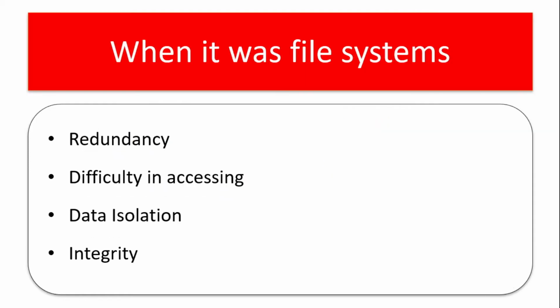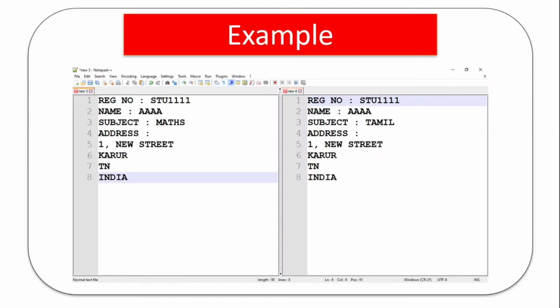Then difficulty in accessing. Imagine the same scenario. If I need the address of a specific student, it is difficult for me to decide which file will have the exact address of the student, because we have addresses in all the files.